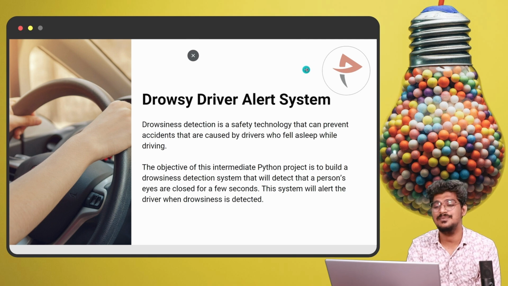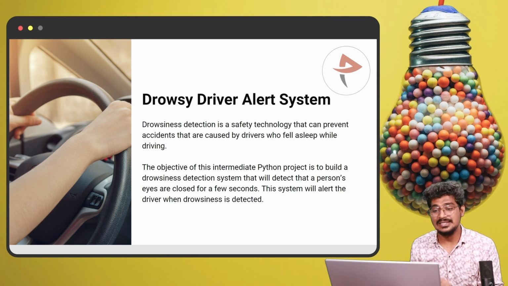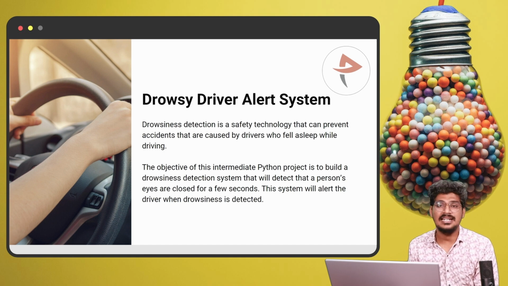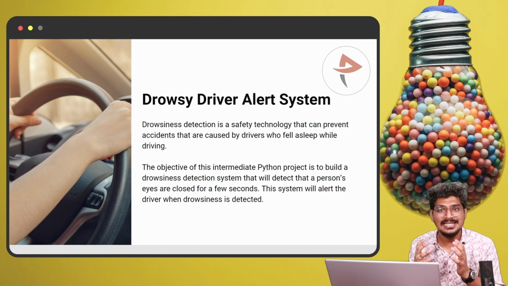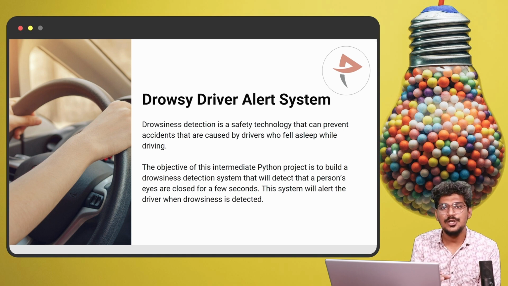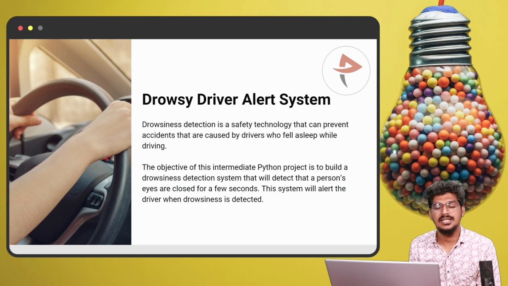What is the exact meaning of that? Drowsiness detection is a safety technology for avoiding accidents. It can prevent accidents caused by a driver who feels sleepy while driving. What is the objective of this project? It is to build a drowsiness detection system that detects when a person feels drowsy while driving, and at that time the alarm will alert them. That is the objective of this project.